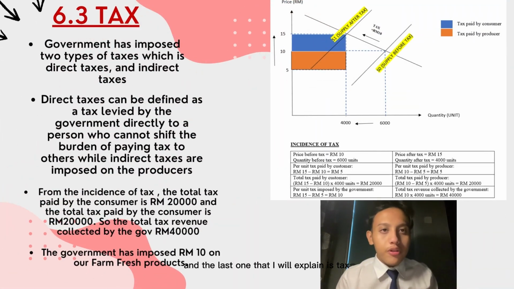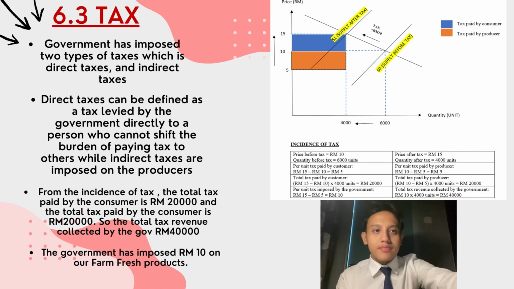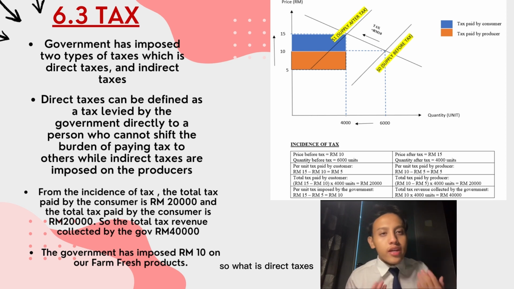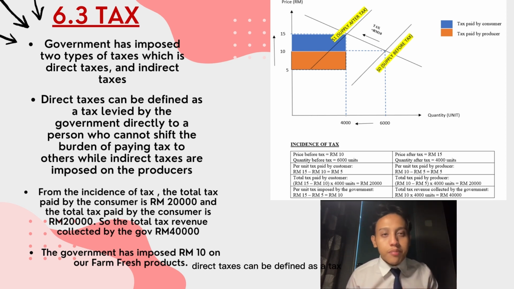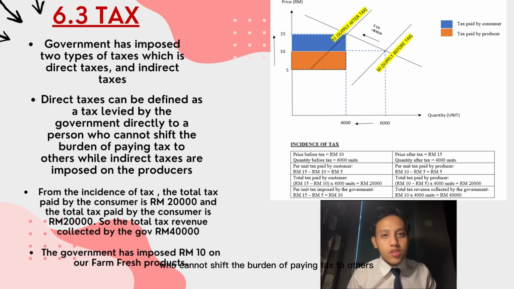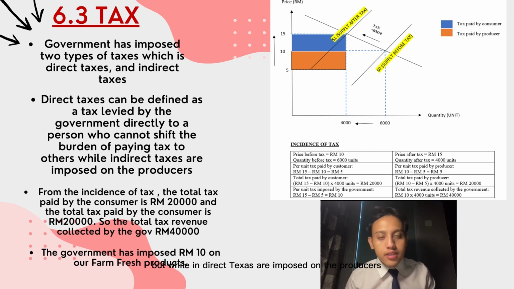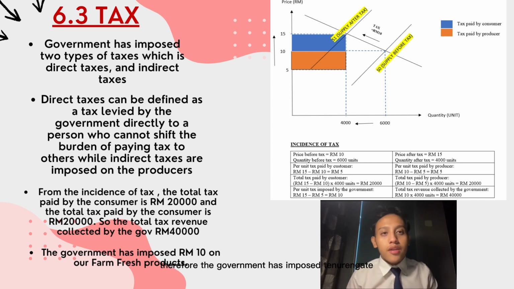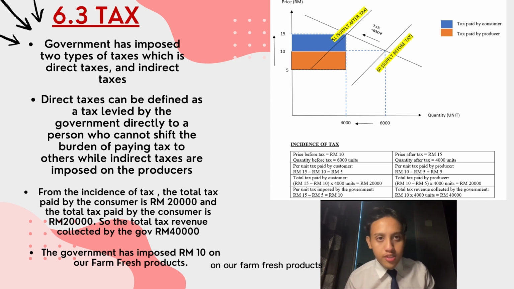And the last one that I will explain is tax. The government has imposed 2 types of taxes, which are direct taxes and indirect taxes. So what are direct taxes? Direct taxes can be defined as a tax levied by the government directly on a person who cannot shift the burden of paying tax to others. But indirect taxes are imposed on the producers, and they can shift the burden of paying tax to the consumers. Therefore, the government has imposed 10 ringgit on our Farm Fresh products.